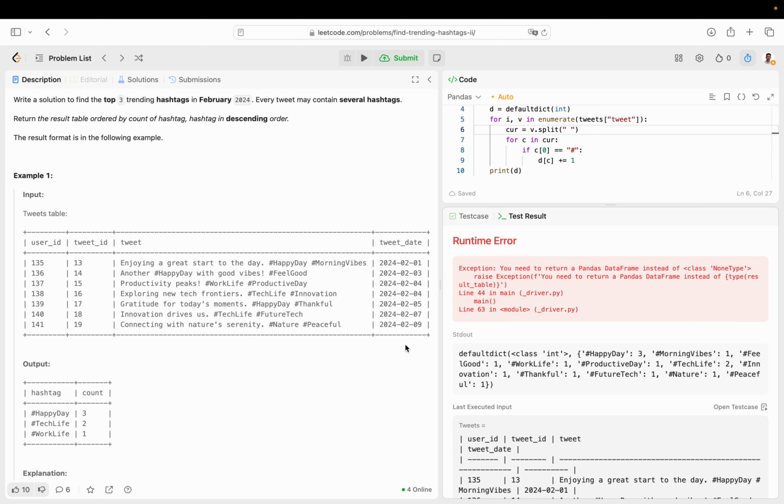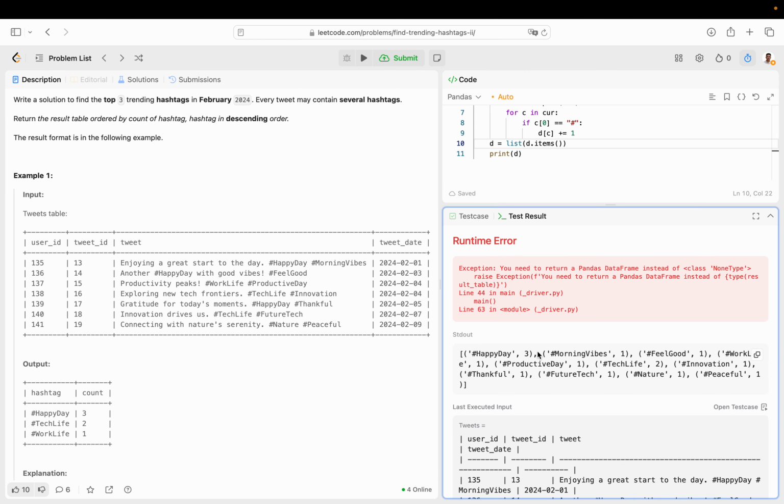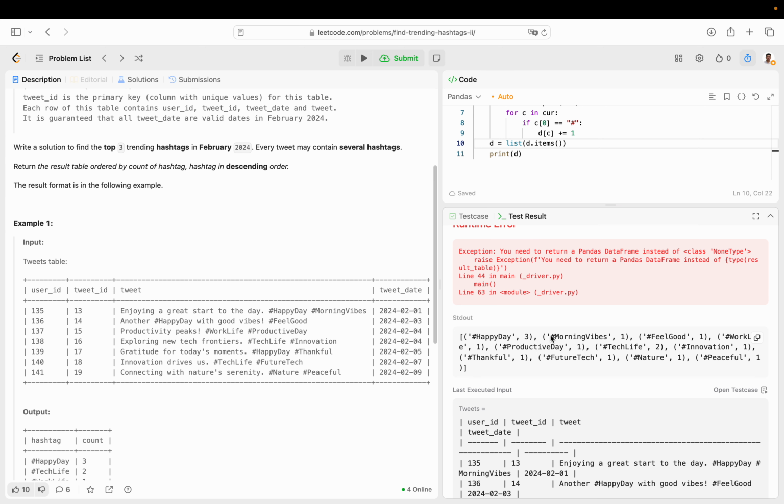So happy day 3, morning vibes, for example, this lines up. And let's just turn this into a list with items so it's easier to read. And then also we want to sort by first the count and then also by this in reverse order. So let's say d.sort key equals lambda x: x1 and then x0, reverse equals true.